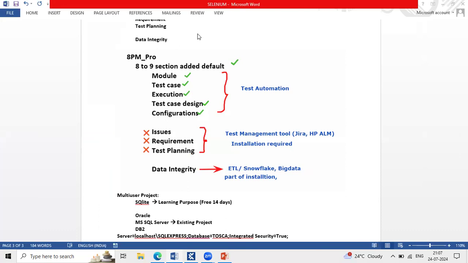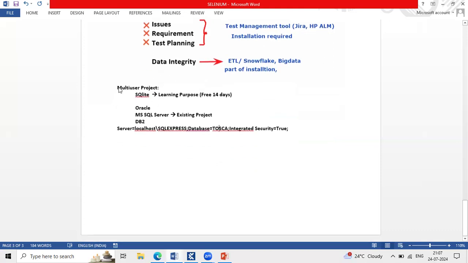Then, what type of repository are you using? You can say we are using a multi-user repository, that is MS SQL Server, Oracle or DB2. Don't say SQLite. Anusha, we have only these three repositories by default. If you want any customized one, we'll check with Tricentis and the support team and set it up accordingly. And Tosca Server and Tosca Cloud are also available.